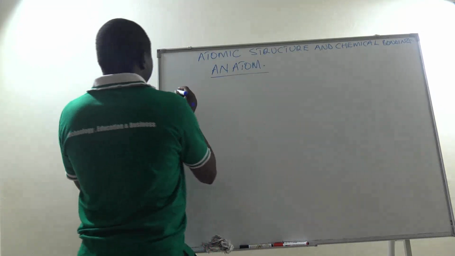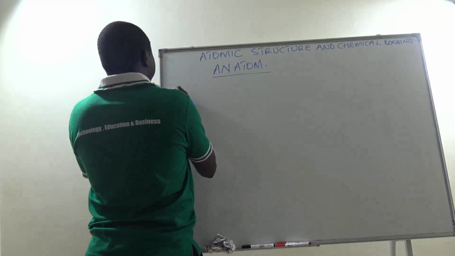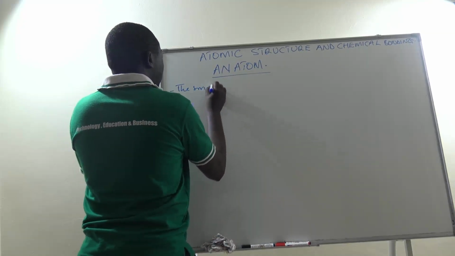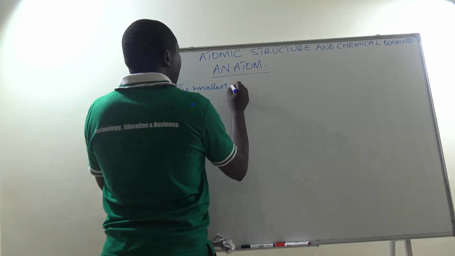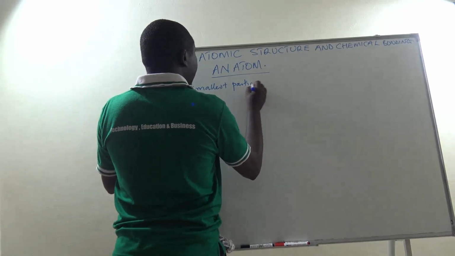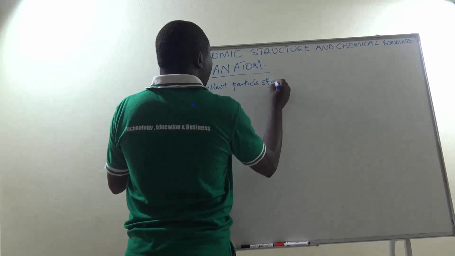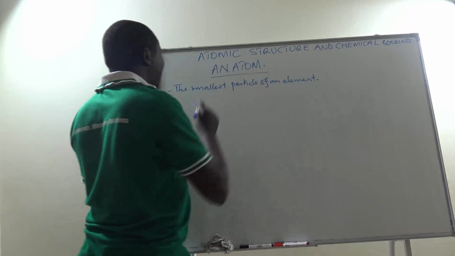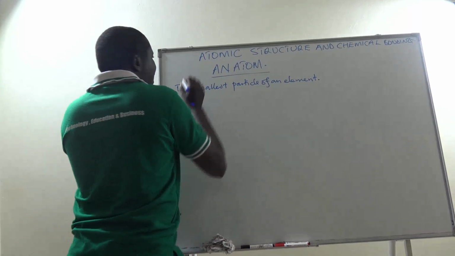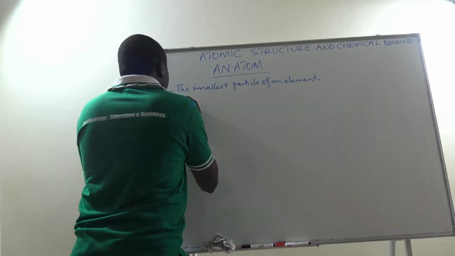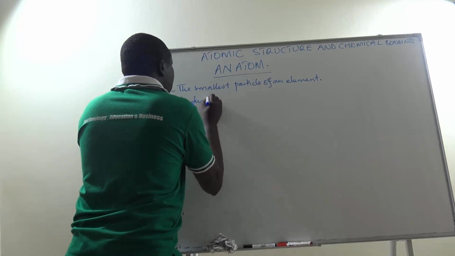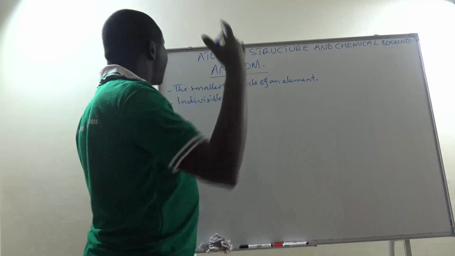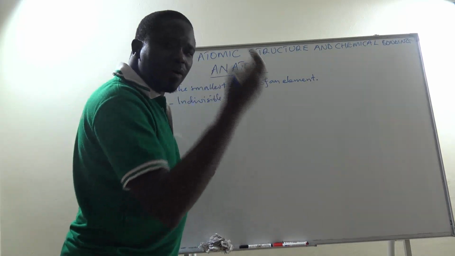So, an atom by definition, or let us first look at some facts about an atom. It is the smallest particle of an element, and it means that that particle of an element is indivisible. Indivisible means that we cannot split it further into simpler or smaller particles.